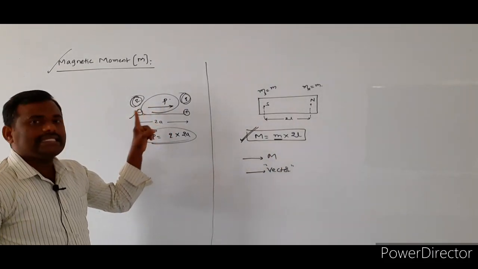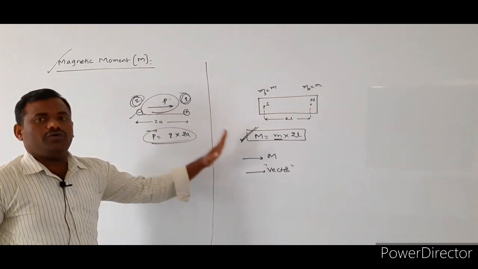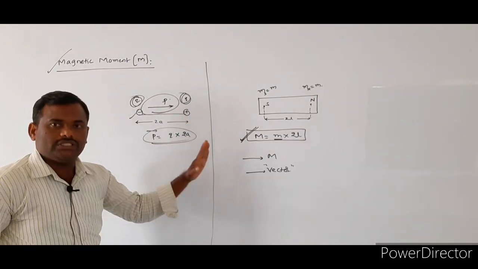So here the electrical dipole moment is directed from where to where? Negative charge to the positive charge.